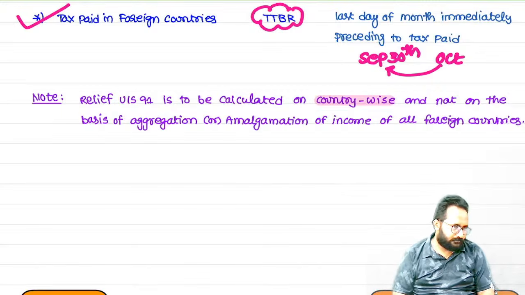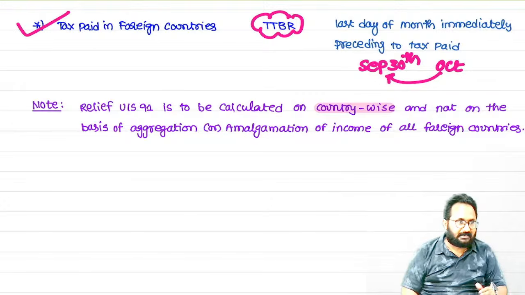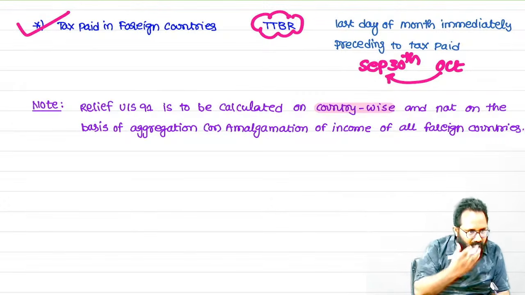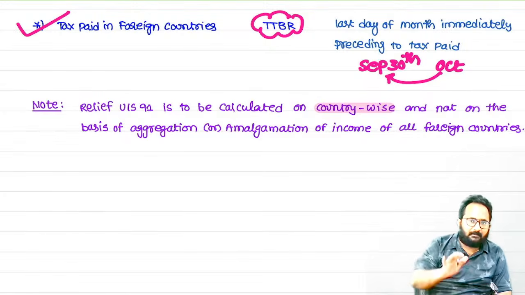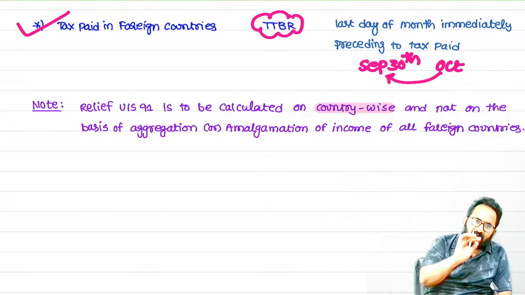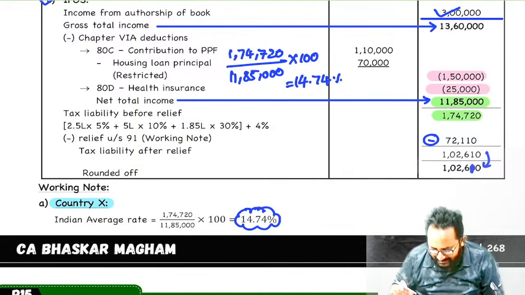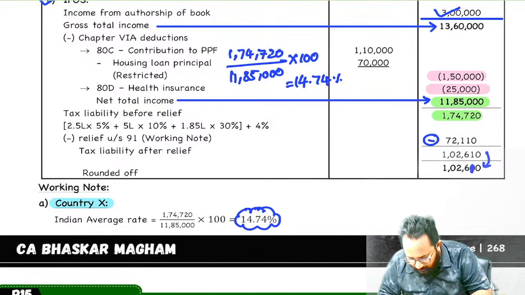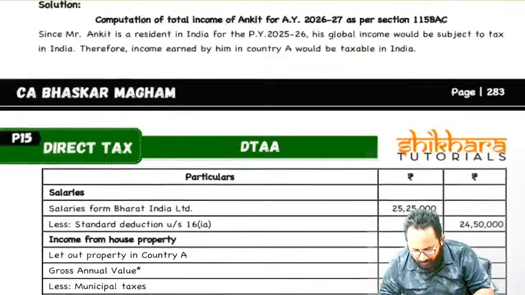Clear, all of you? This is also important. Whatever tax you paid in that country, in some cases we have to convert that amount also into Indian rupees. Which rate do we have to take? Tax paid month, immediately preceding month, last day. So I will take one comprehensive question for understanding this type of question. Without the rules, you can't do that question. If you know the rules, then only can you easily understand.